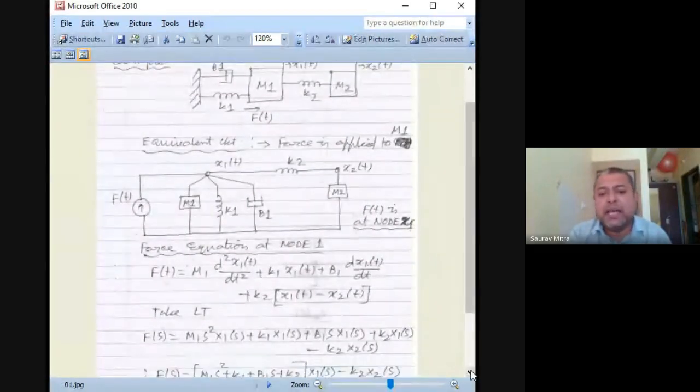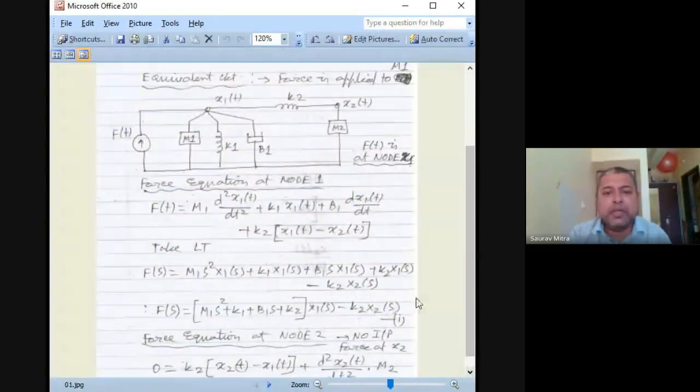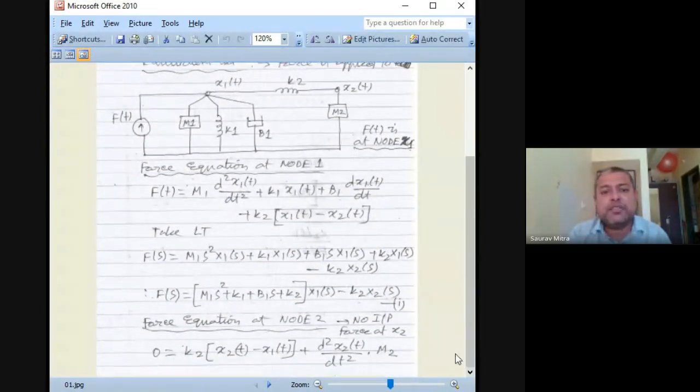Equation is written. I am finding the relationship between F, x1 and x2. Next, the right side, the x2 equation has to be written. Only two terms are there, that is m2 and k2. And k2 is actually having two displacements. So it will be k2 into (x2 minus x1) plus m2 into d²x2/dt². Likewise, so this is the equation.